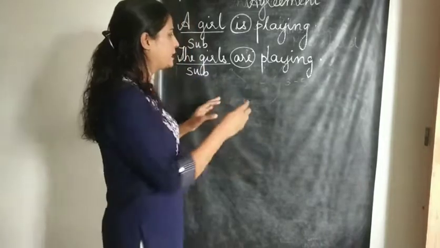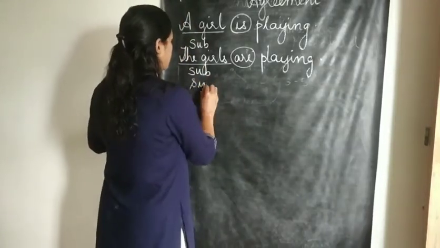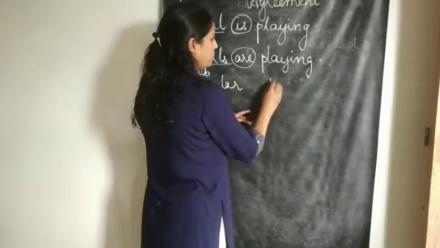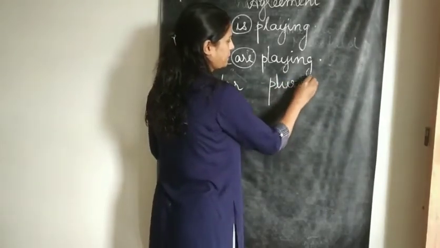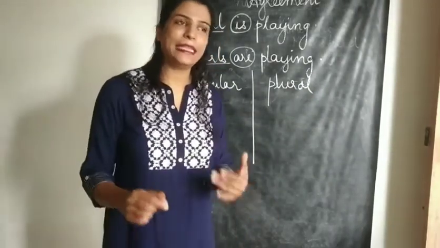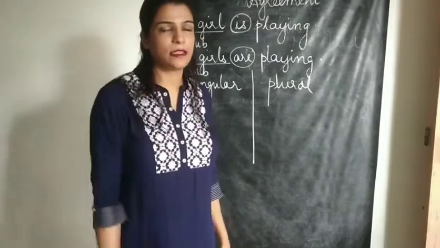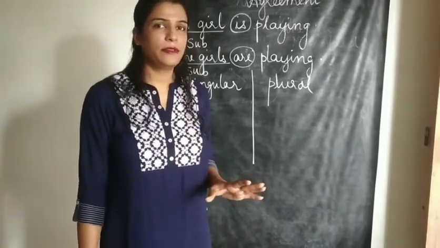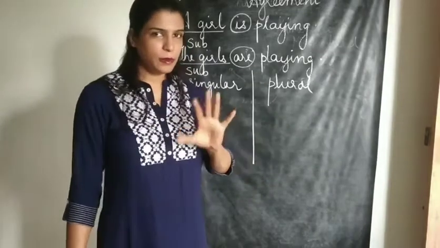Before that, let's categorize our verbs into singular and plural. Helping verbs I'm talking about, and the action words also. Let's start with the action word. Only in simple present tense will there be a problem, and in the rest there will be no problem.